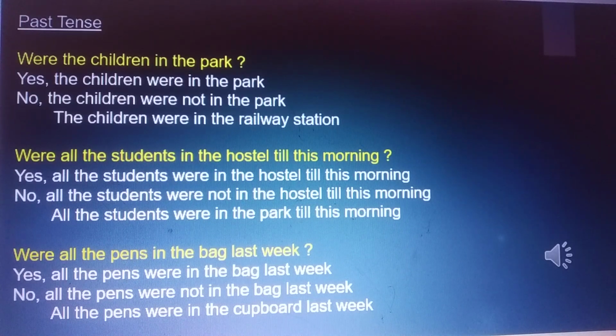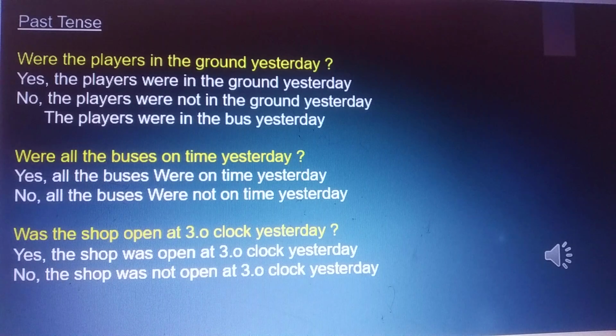Were all the pens in the bag last week? Yes, all the pens were in the bag last week. No, all the pens were not in the bag last week. All the pens were in the cupboard last week. Were the players in the ground yesterday? Yes, the players were in the ground yesterday. No, the players were not in the ground yesterday. The players were in the bus yesterday.